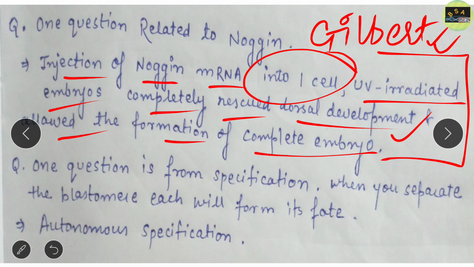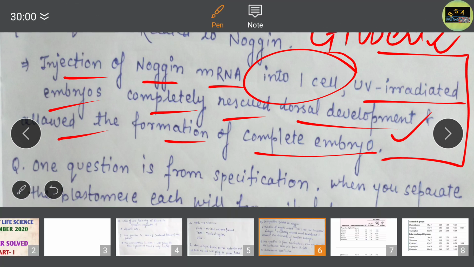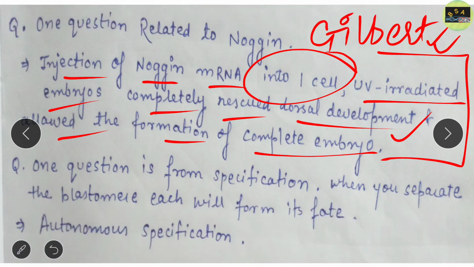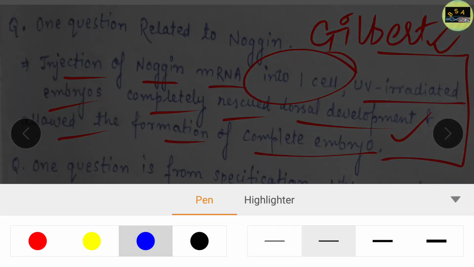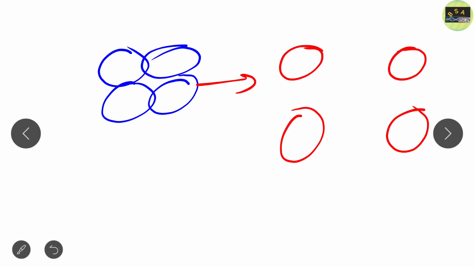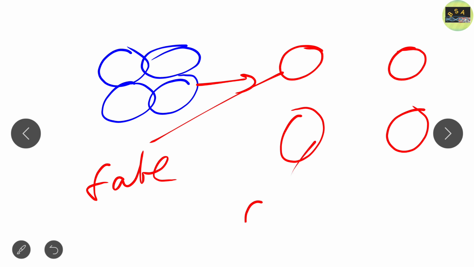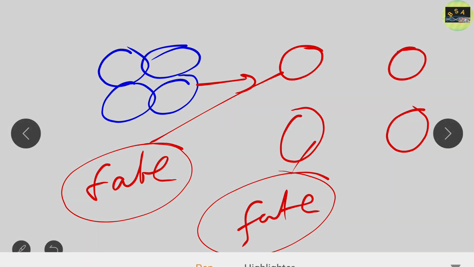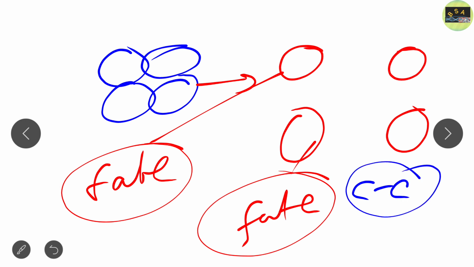Now another question that came in today's examination is from autonomous specification. The question is like this: if you separate blastomeres, each blastomere is going to form its own fate. It means if you separate these 4 blastomeres, then in future you will see all these blastomeres form their own fate. For this they don't require any cell-to-cell induction, because if they required cell-to-cell induction then it would be conditional specification.